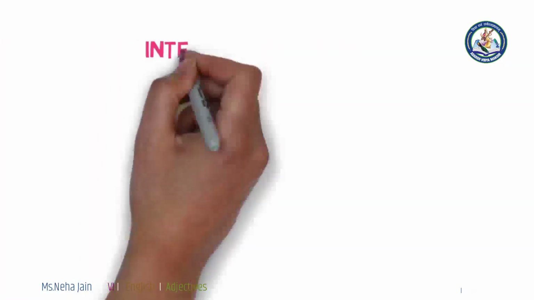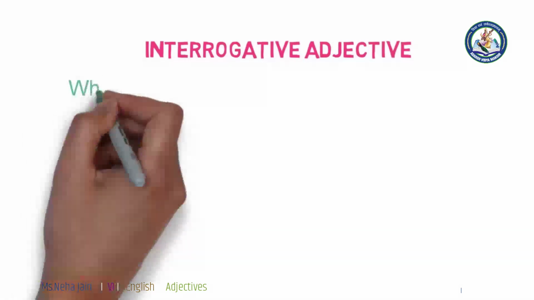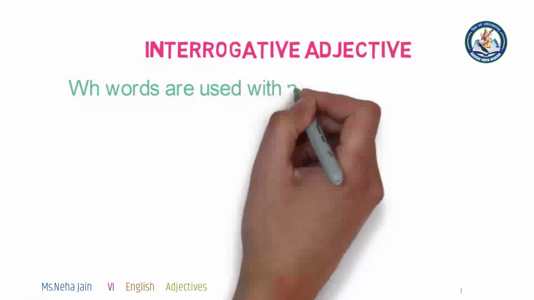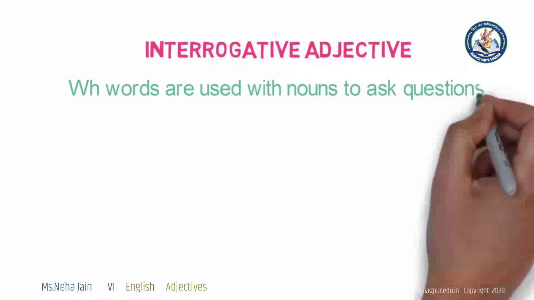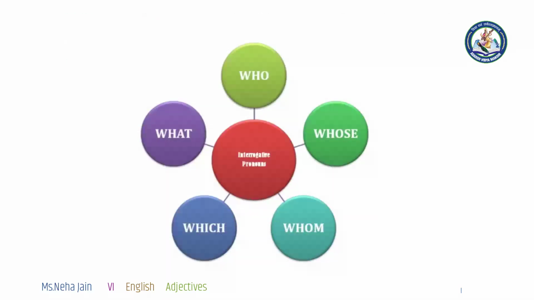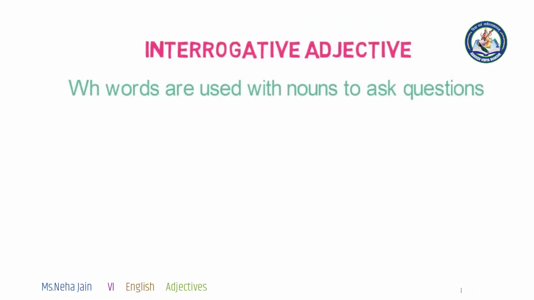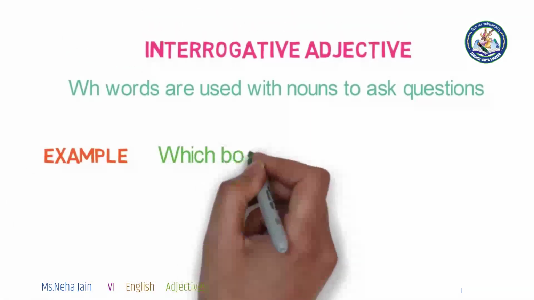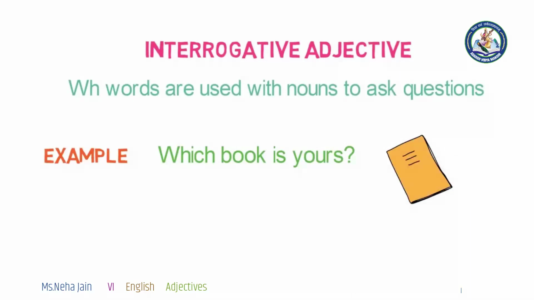Now the next type, that is interrogative adjective. WH words are used with noun to ask questions. Now what are WH words? We can have some examples: who, whose, whom, which, what. These are WH words. Example is, which book is yours? Here the word which is used to ask a question and it is placed in front of the word book. Now these WH words can be used for pronoun also.